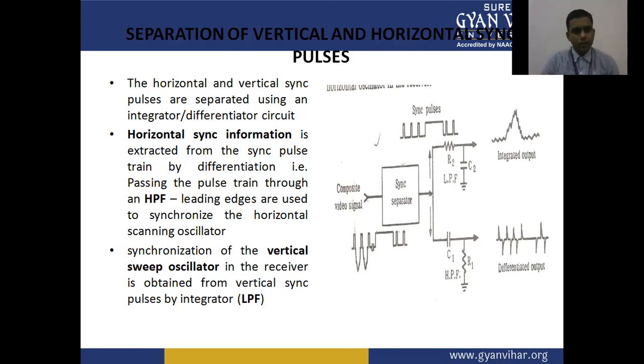Synchronization of the vertical sweep oscillator in the receiver is obtained from vertical sync pulses by an integrator, that is, a low pass filter. So horizontal sync information is extracted from the sync separator by the differentiator, and the vertical sync pulses for the vertical sweep oscillator in the receiver are obtained by the integrator. So in the integrator we generally use a low pass filter.